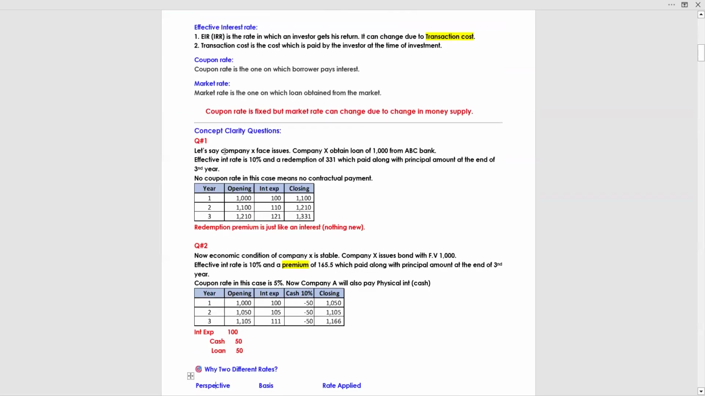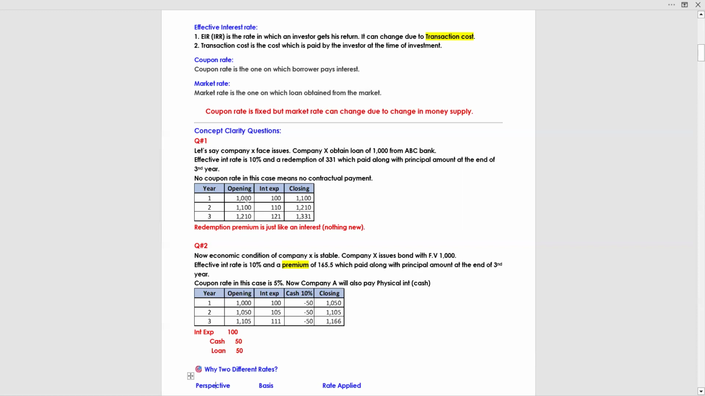Question number one. Let's say company X obtained a loan of 1,000 from ABC Bank. Effective interest rate is 10% and a redemption of 331 is paid along with the principal amount at the end of the third year. In this case, there is no coupon rate, meaning no payment during the year, no contractual payment, only effective interest.